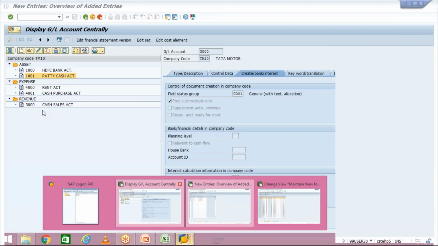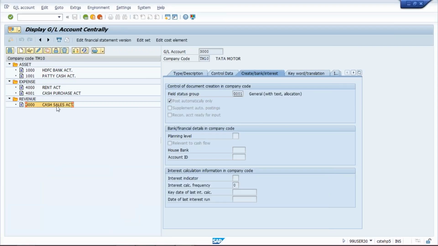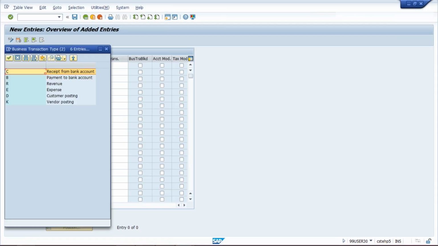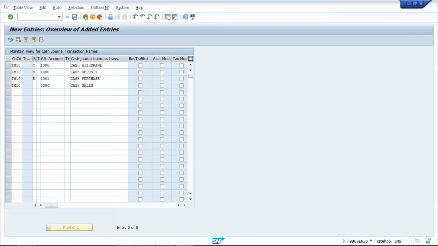If you see here, cash sales 3000, so I have given the 3000 GL here, and now click on drop down and double click on revenue. So we have done with the configuration. Press enter and then save it.